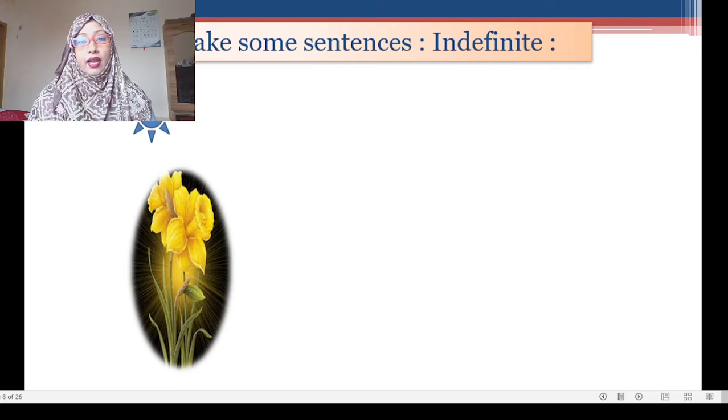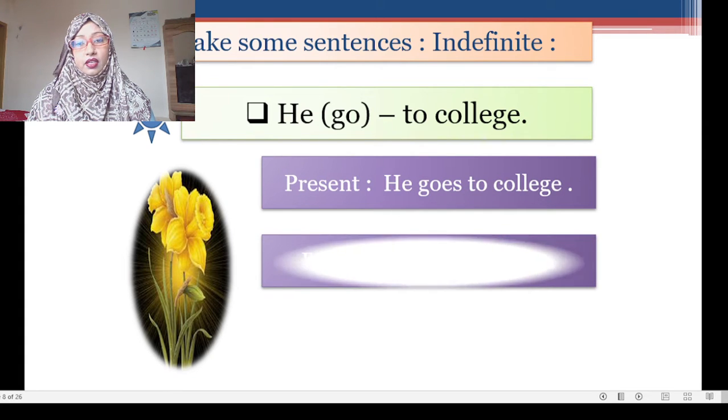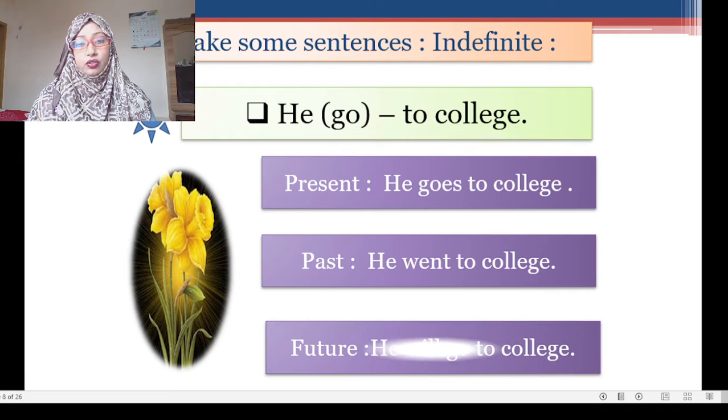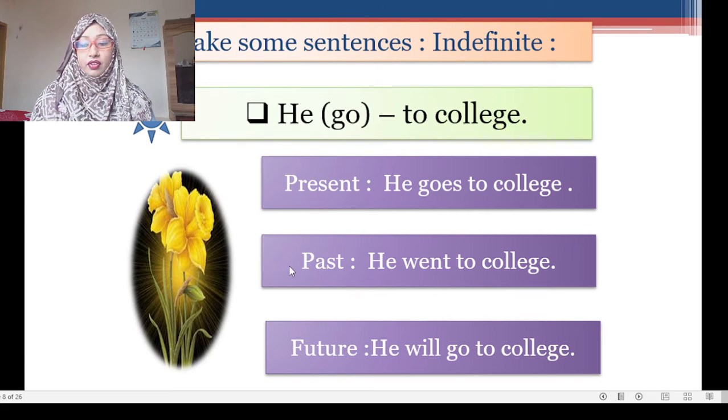Now you will have to make some sentences of indefinite tense. So there are three types of indefinite tense I have shown you. I have given this example, he go to college. If the sentence is present indefinite, then the answer will be he goes to college. If the sentence is past indefinite, then you will write he went to college. If the sentence is future indefinite, then you will write he will go to college. So these are the sentences of different indefinite tenses.